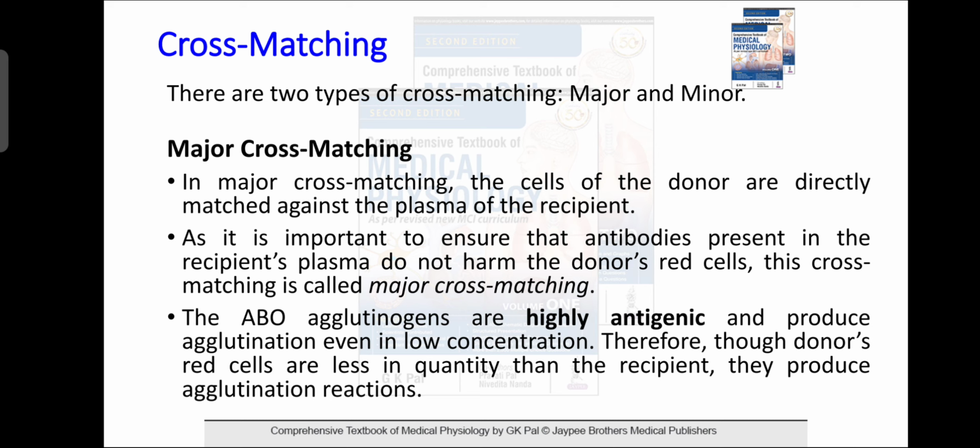ABO agglutinogens, that is antigens, are highly antigenic and produce agglutination. Therefore, though the donor's RBCs are less in quantity than the recipient's, they can produce agglutination.